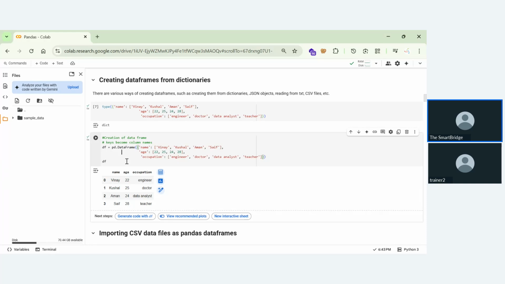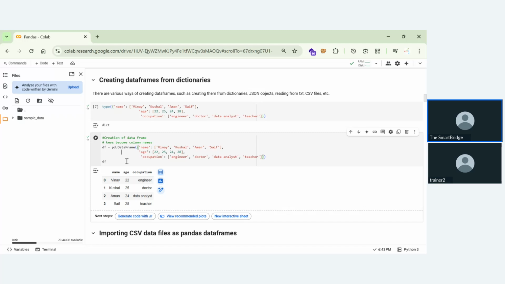So take a look at this thing. I'll give you a few seconds to understand this. If you can see this dictionary, the dictionary keys like name, age, occupation become the column names. So the keys that are there will become the column names, and the values in the dictionary will become the row values.